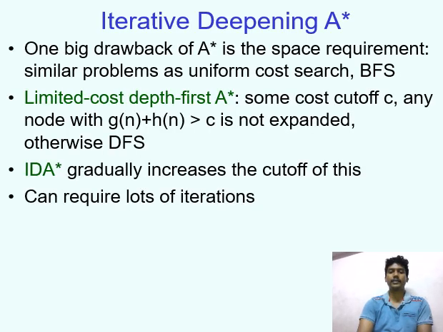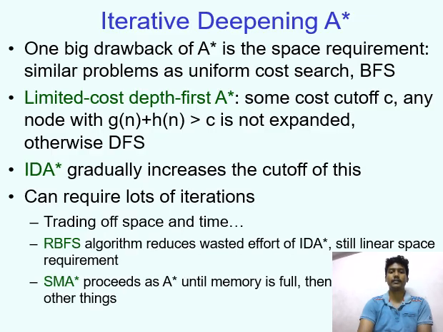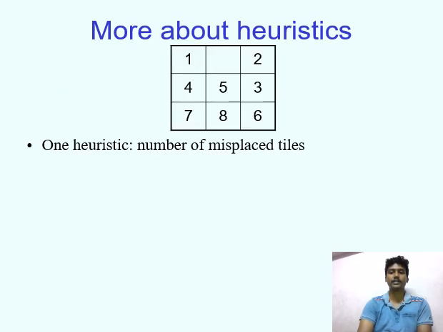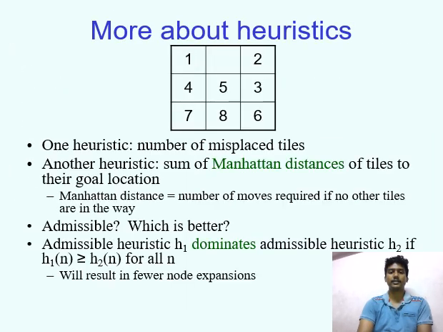One big drawback of A star is the space requirement, a similar problem as uniform cost search and BFS. IDA star gradually increases the cutoff of f. More about heuristics.